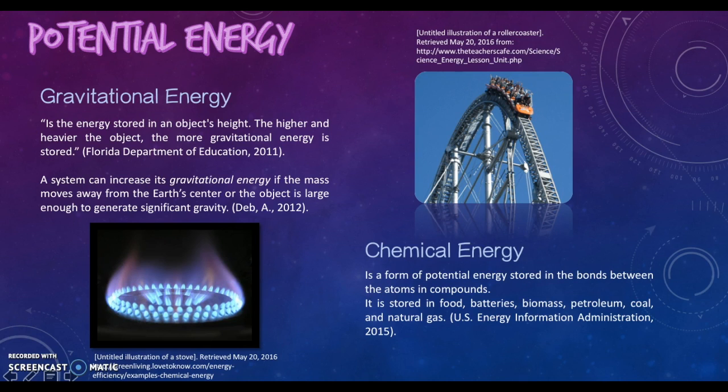Let's start with gravitational energy. This is a form of potential energy stored in an object's height. The higher and the heavier the object, the more gravitational energy is stored. Now, chemical energy. This is the energy stored in the bonds between the atoms in compounds. We can find it in food, batteries, biomass, petroleum, coal, and natural gas.